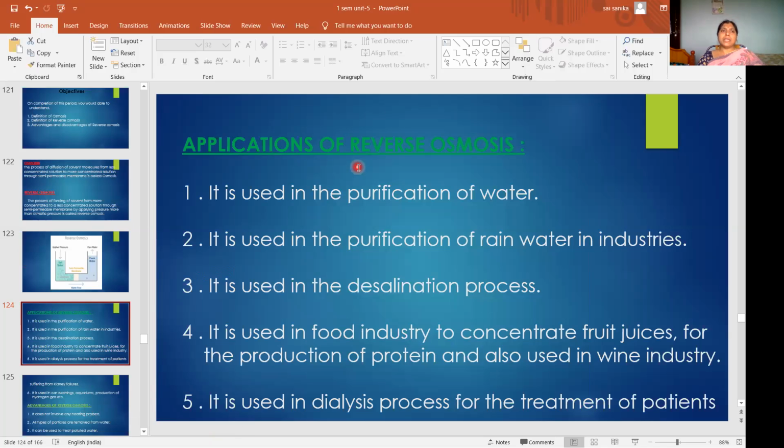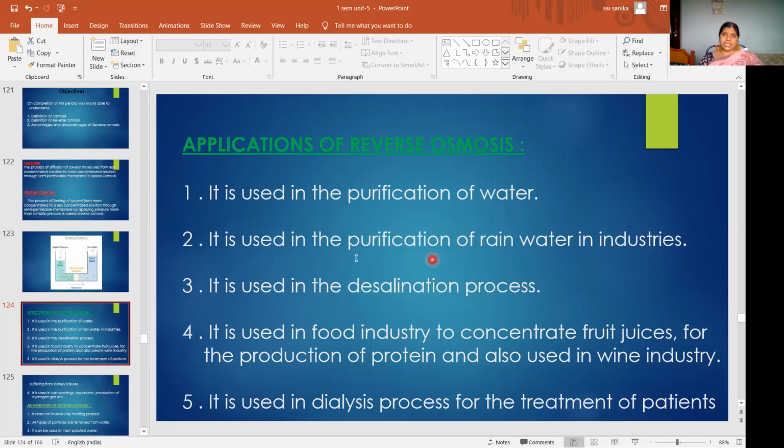Then come to the applications of reverse osmosis. So what are the applications of reverse osmosis? Applications means uses, where it will be used. First, it is used in the purification of water. To purify water, we use reverse osmosis. It is used in the purification of rainwater in industries. So in industries, we purify the rainwater.